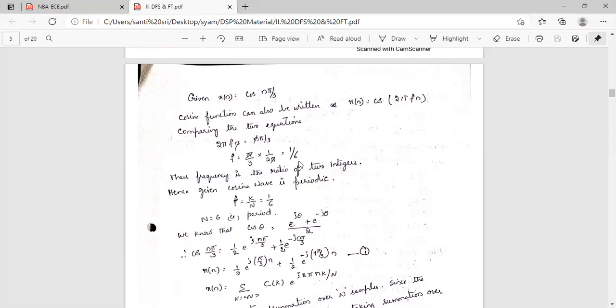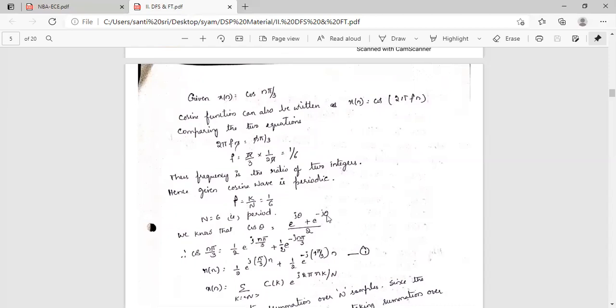Look at period T or N equal to 6. Thus, frequency is the ratio of two integers, hence the given cosine wave is a periodic signal. So f equal to k by N, or it is equal to 1 by 6. N is 6, that is the period.